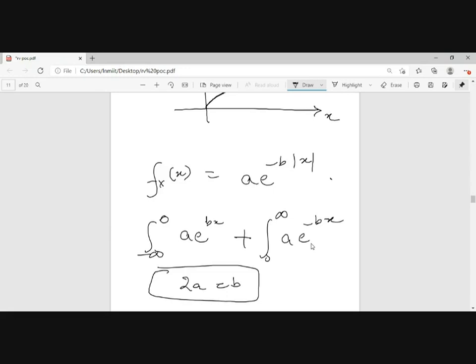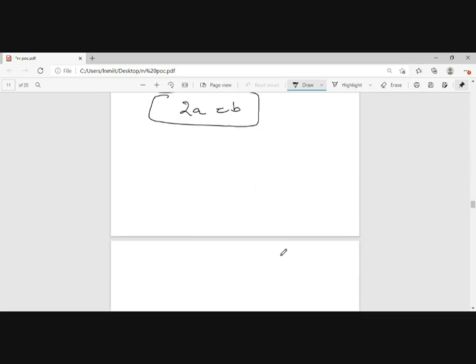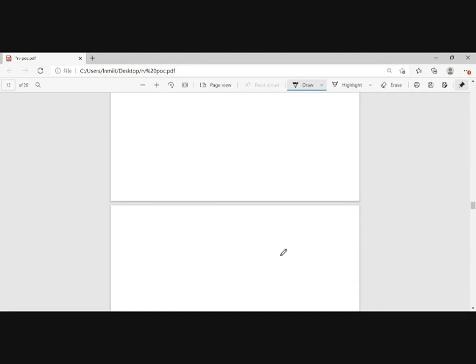Tell me whatever you are getting, 2a is equal to b or a is equal to 2b. 2a equals b is coming. Okay, so 2a is equal to b.